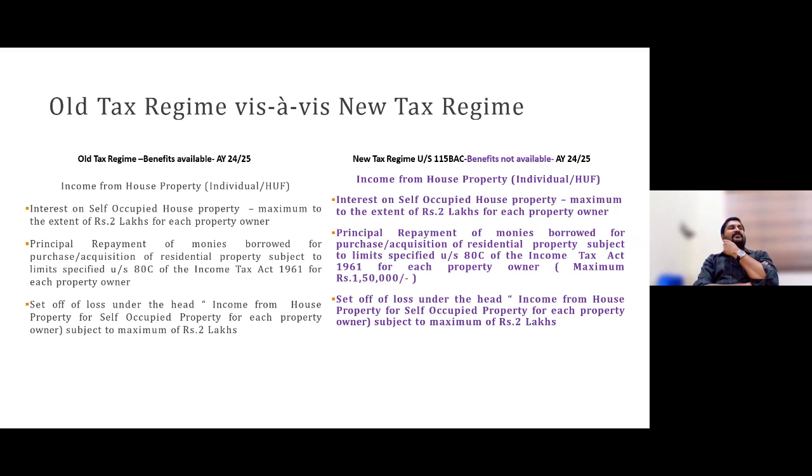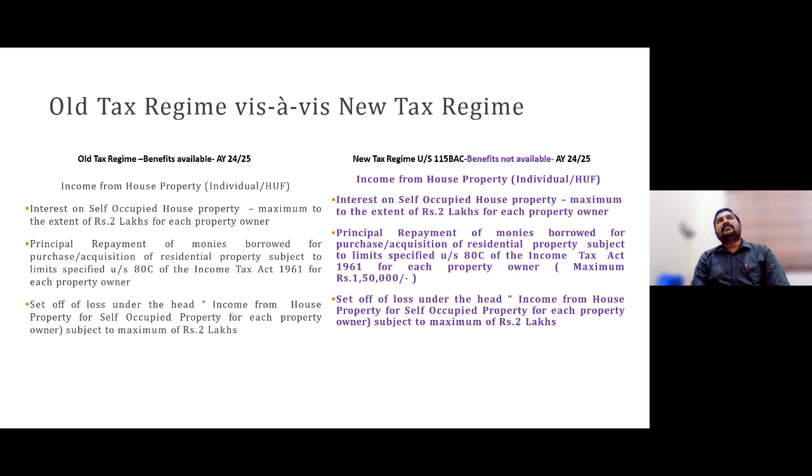Then up to financial year 22-23, if you have availed a new home loan right from 2019 till 2023, up to 35 lakh loan, 45 lakh total value of property, then over and above 2 lakh, you would be eligible to get 1,50,000 extra under section 80EEA. So that section is also not eligible for those persons who are going for the new regime.